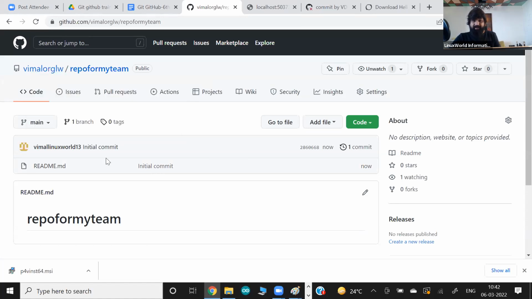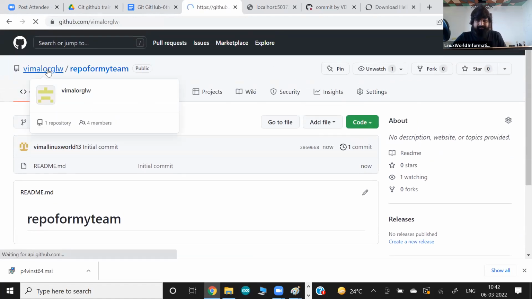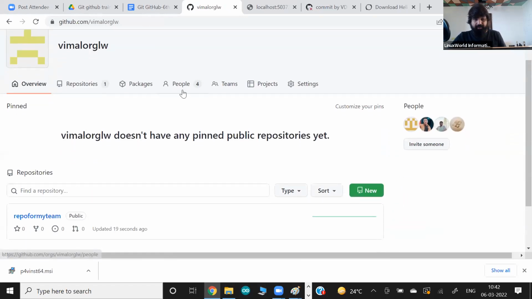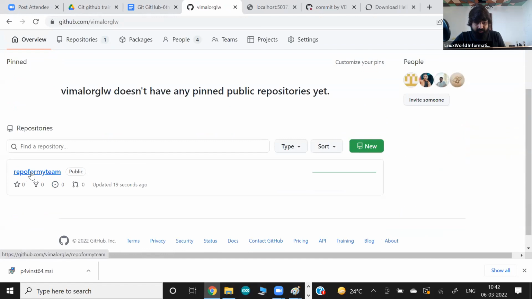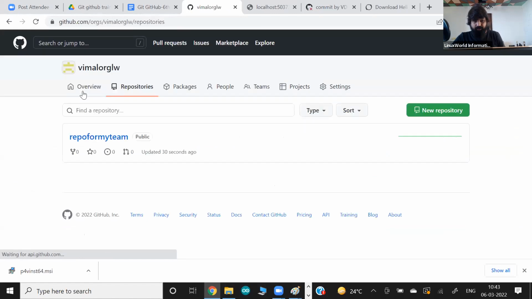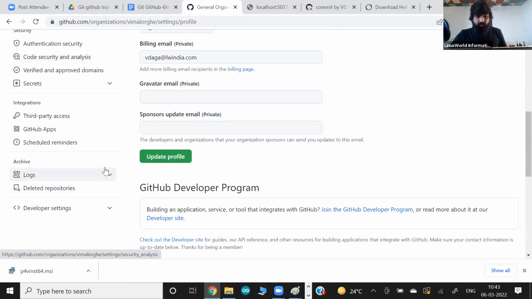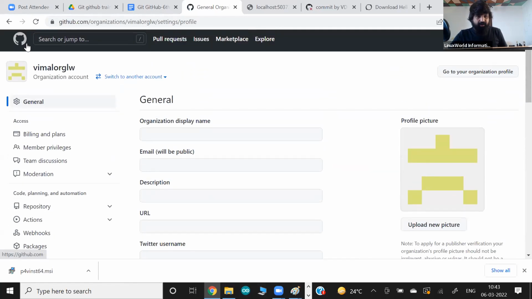So if I go to my organization again, now we have 4 people, a team, right? And the repository we created right now, made public. 4 team members we have, 1 repository we have in this particular organization that we explained to you. Okay, and what else? There are lots of things you can do. Nothing very technical here. Just go and click on settings. What you want to do, more changes. So very straightforward. Most of the things you can go and change. I don't want to invest the time here.